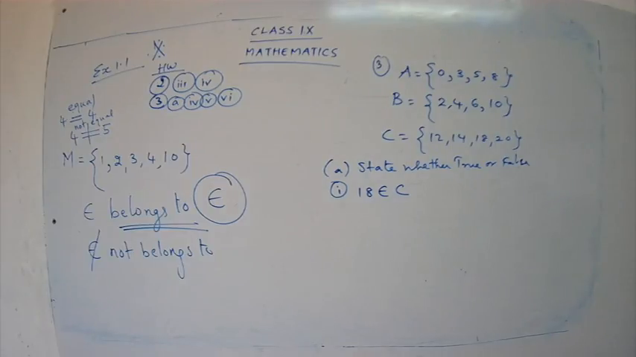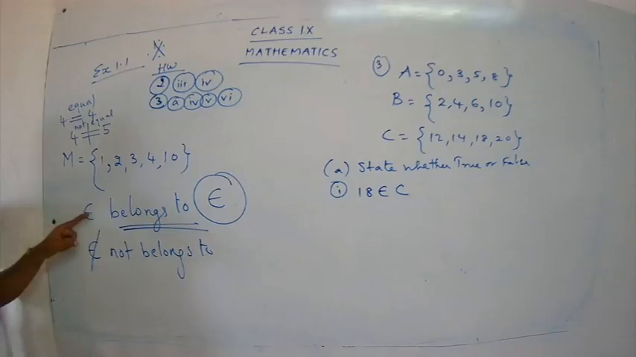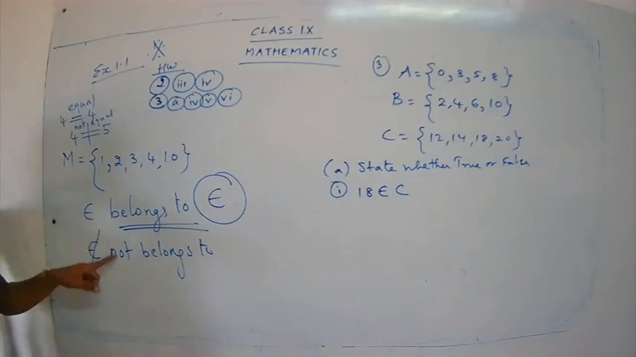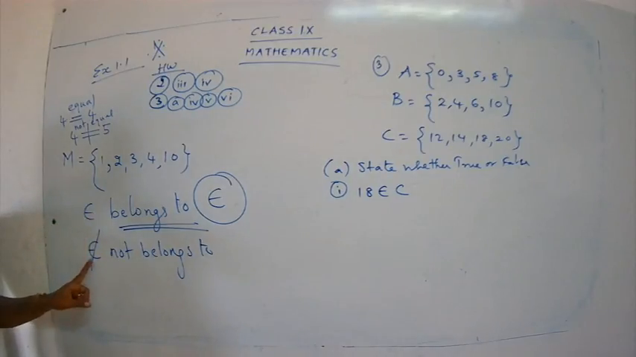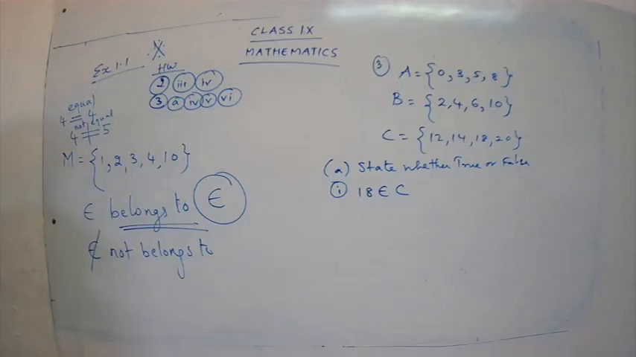What is the first symbol? Belongs to. How are you going to write belongs to? Draw a small C and you have to just draw a small line inside. Not belongs to, draw a C, put a line inside and just cut it. So it says not belongs to. Okay, now let's see how to use this symbol.